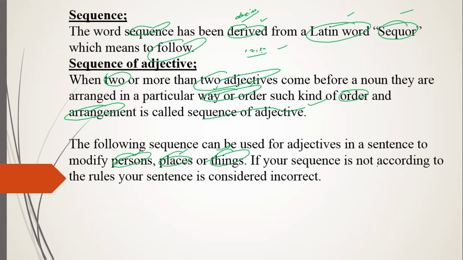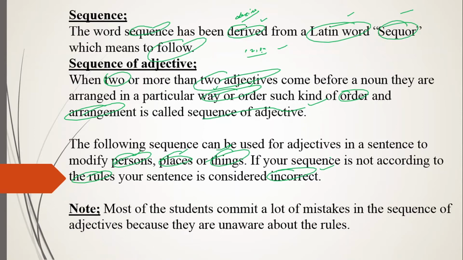Keep in your mind, if you don't follow the rule and the chain of a series for the adjectives, your sentence will be considered incorrect, wrong. Most of the students commit a lot of mistakes in the sequence of adjectives because they are unaware of the rules. When there are five or six adjectives together, maybe ten, students get a lot of confusion about what to do. Today I am going to solve that mistake which you commit most of the time.